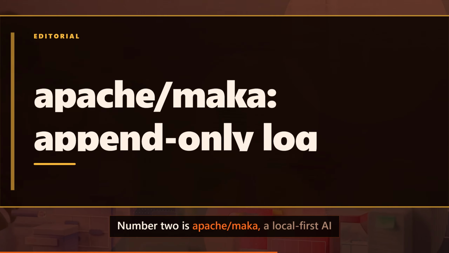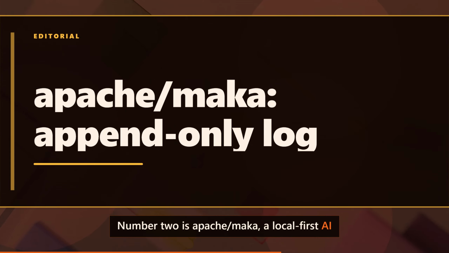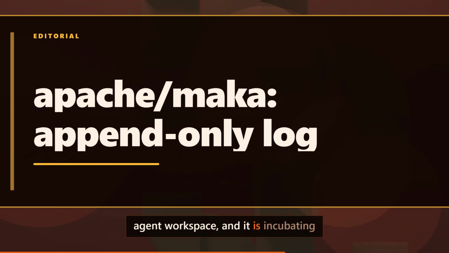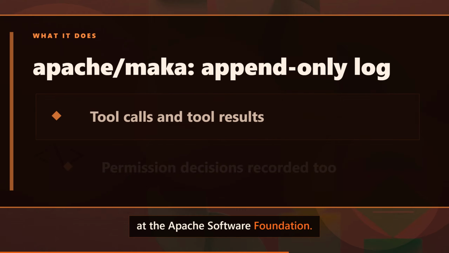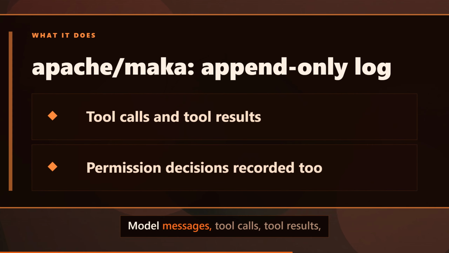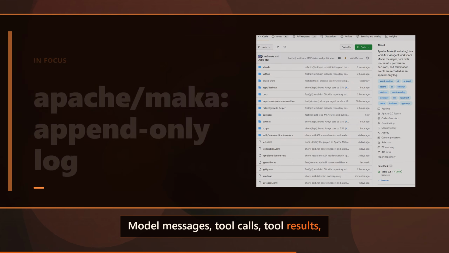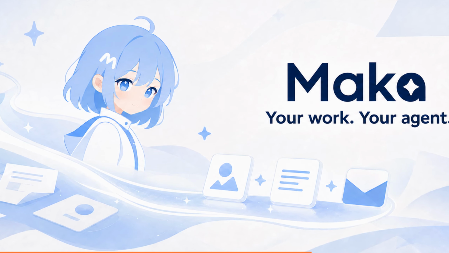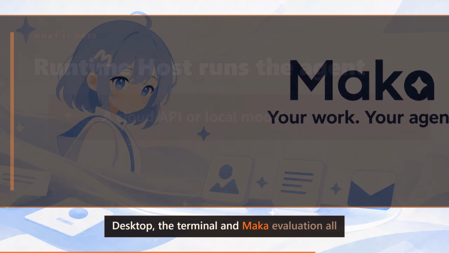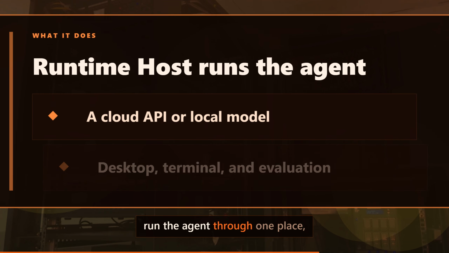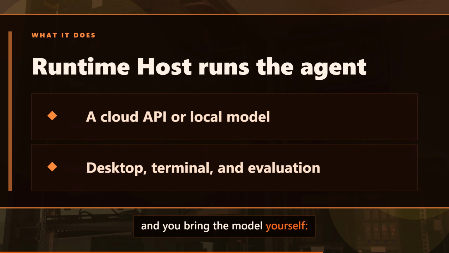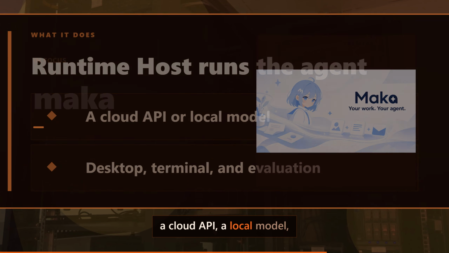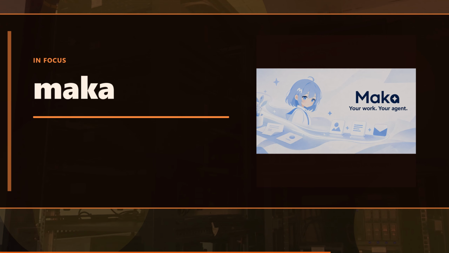Number 2 is Apache/Maca, a local-first AI agent workspace, and it is incubating at the Apache Software Foundation. Model messages, tool calls, tool results, permission decisions and termination events all land in an append-only log. The reveal is runtime host. Desktop, the terminal and Maca evaluation all run the agent through one place, and you bring the model yourself, a cloud API, a local model, or a compatible gateway.